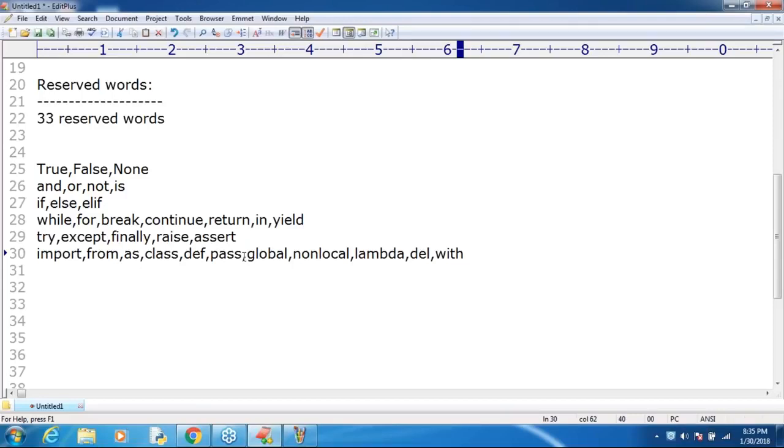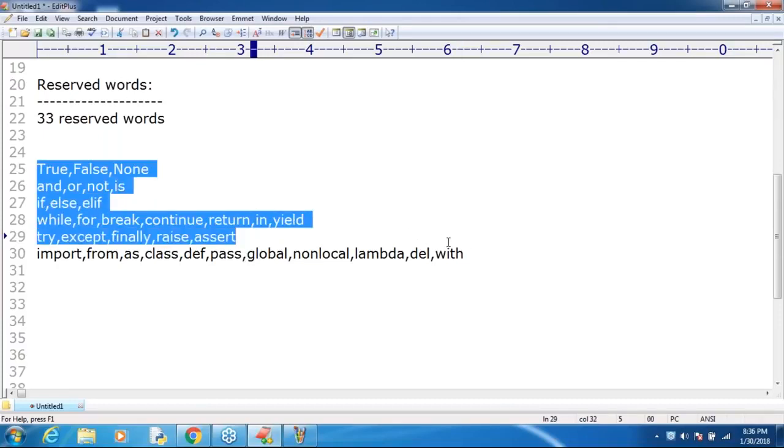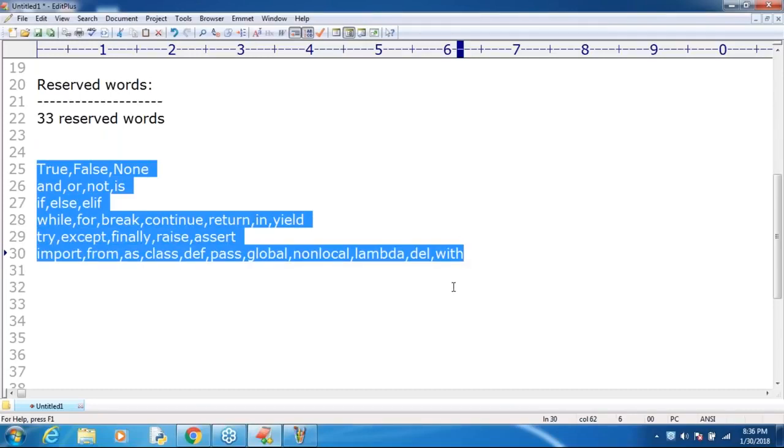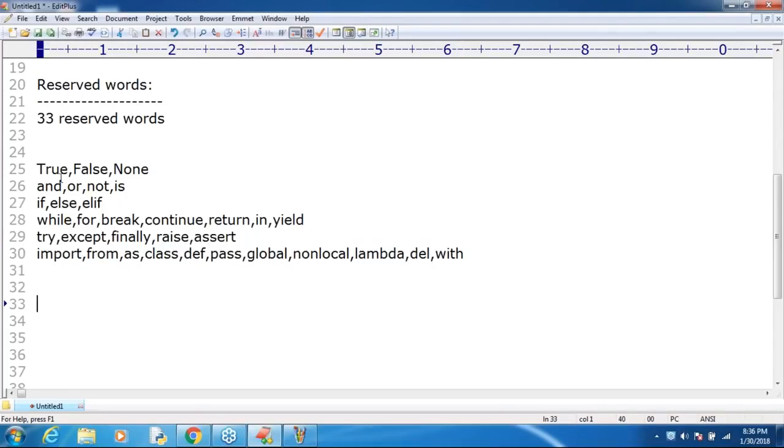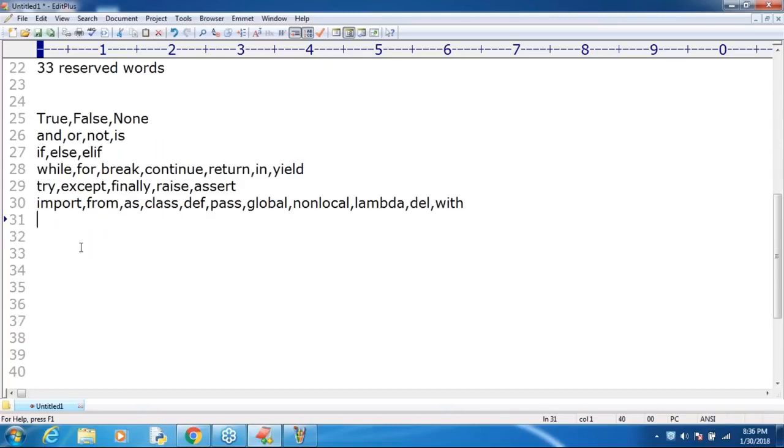Okay, that's all. Can you please count once? Either 33 came or not? Can you please count once? Sir, 3 plus 4, 7 plus 3, 10. Okay, 10. Next, how many? 1, 2, 3, 4, 5, 6, 7, 8, 9, 10, 11, 12, 13, 14, 15, 16, 17, 18, 19, 20, 21, 22, 23 plus 10, 33, sir. Perfectly matched or not? Yes, that's all. These are the 33 reserved words in Python, sir.